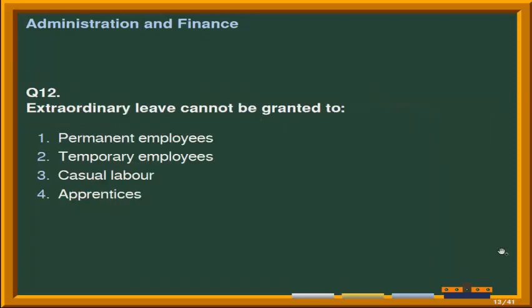Next question is extraordinary leave cannot be granted to. Given options are number 1 permanent employee, second option is temporary employee, third option is casual labor, and the last option is apprentices. Correct answer is option third, that is extraordinary leave cannot be granted to casual labor.